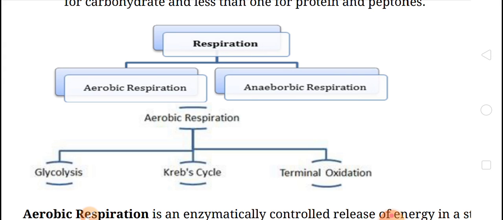As I told you, respiration is the process or mechanism by which food is broken down to release energy. Respiration is of two types: aerobic respiration and anaerobic respiration.